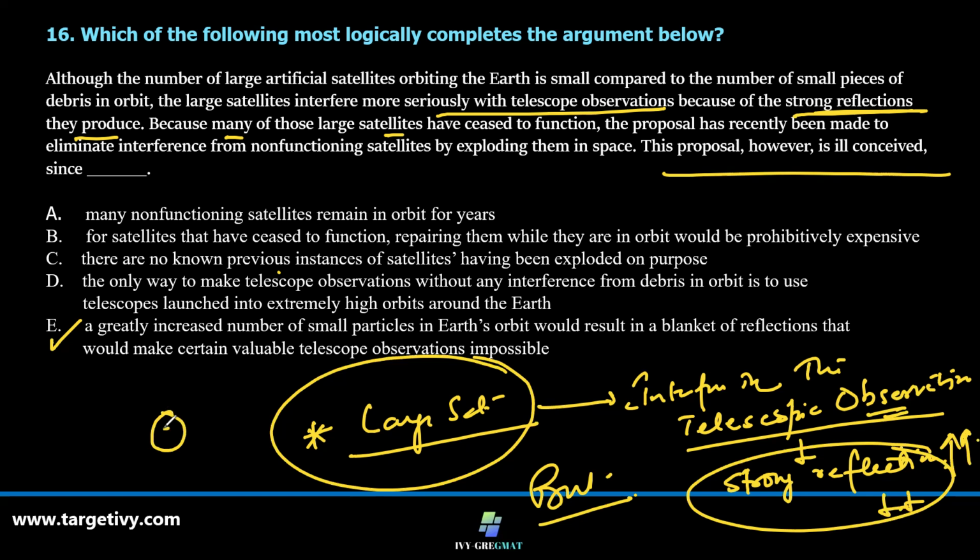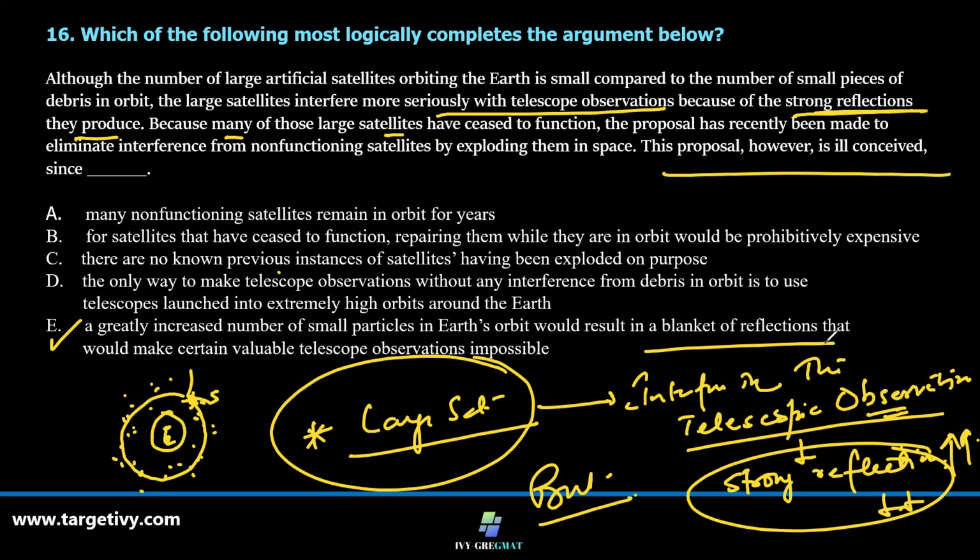If this is Earth and there was this satellite, a single piece orbiting, rather useless, non-functional, if we explode it, this will become multiple pieces around the Earth. This will actually inhibit the telescopic observations further, the reason being that there will be a blanket of reflections that would make these observations impossible.